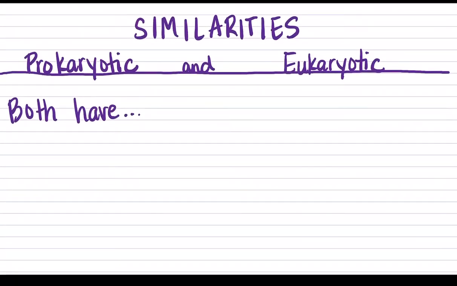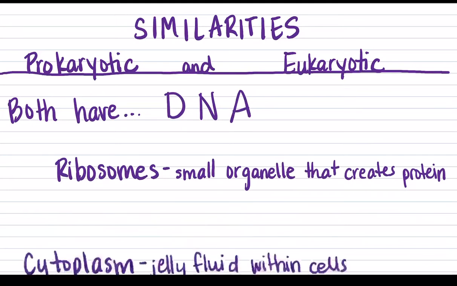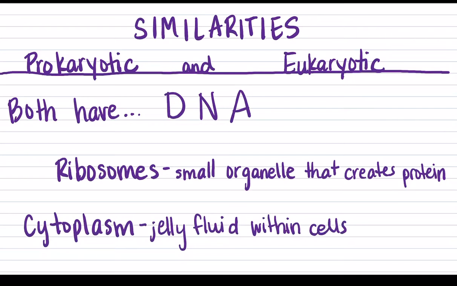So the similarities between these two. Both of these cells have DNA. They both have ribosomes, and so these are small organelles that create proteins. The cell needs proteins to be able to function. And then it also has cytoplasm. This is that jelly-like fluid that fills up all the empty space in the cell.